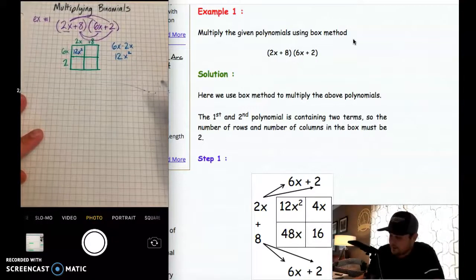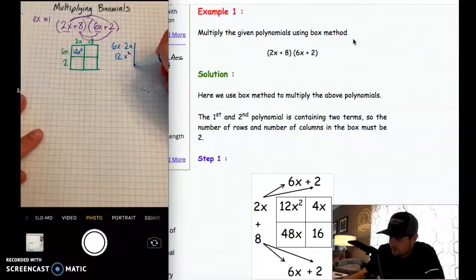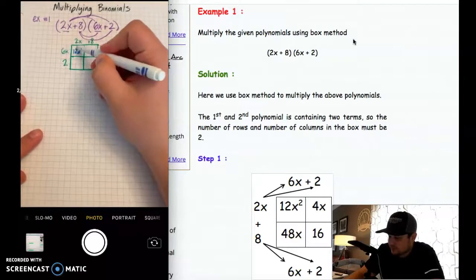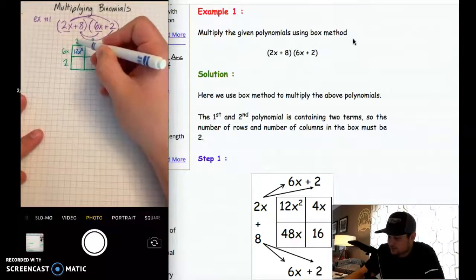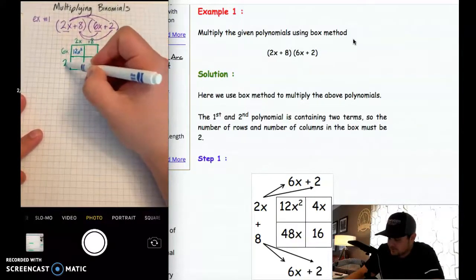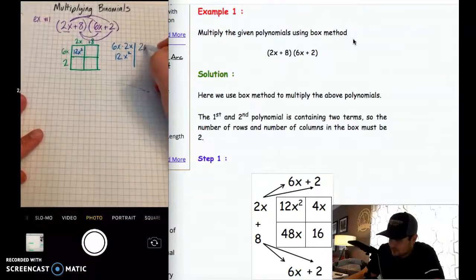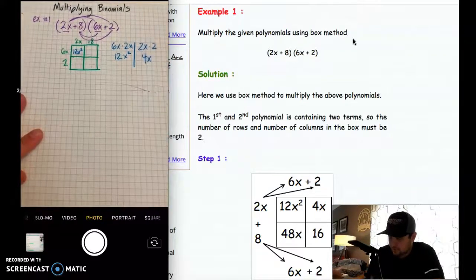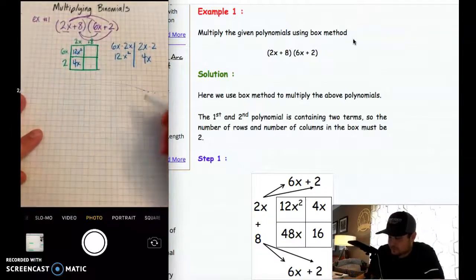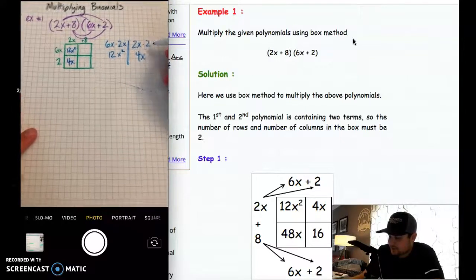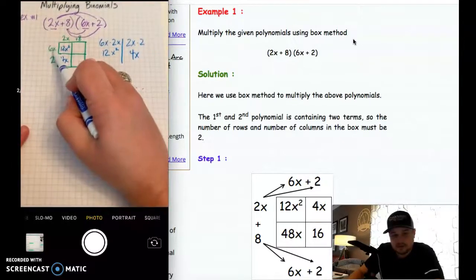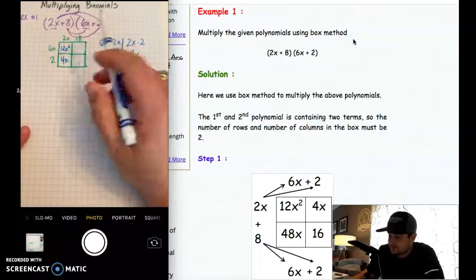Then the second multiplication, going down this first column, is 2x times 2. So 2 times 2 is 4, and then we've got our x, so this is 4x. This is going to be a 4x right there. Then the next multiplication that we have to do is 6x times positive 8.